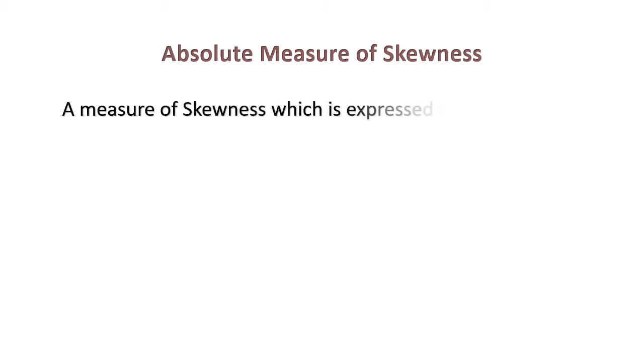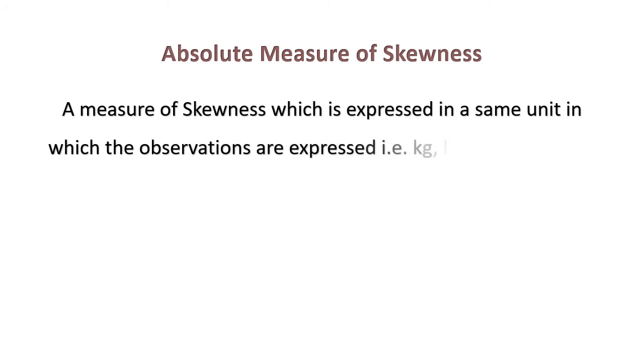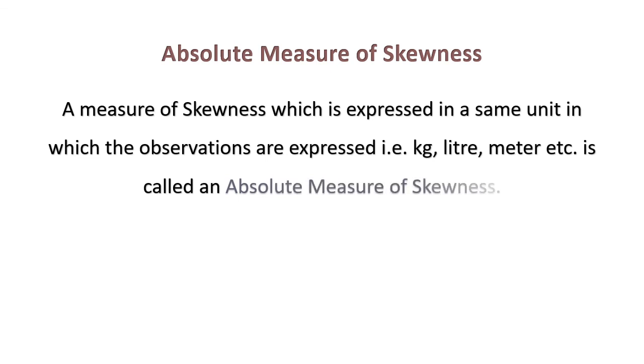So after talking about skewness and the types of skewness, that is positive and negative skewness, let's start with the absolute and relative measures of skewness, because we will be calculating skewness. In the measures of dispersion we had absolute and relative measures, and we have something similar in the measures of skewness too. Absolute measure of skewness: a measure of skewness which is expressed in the same unit in which the observations are expressed, that is kg, liter, meter, etc., is called an absolute measure of skewness.